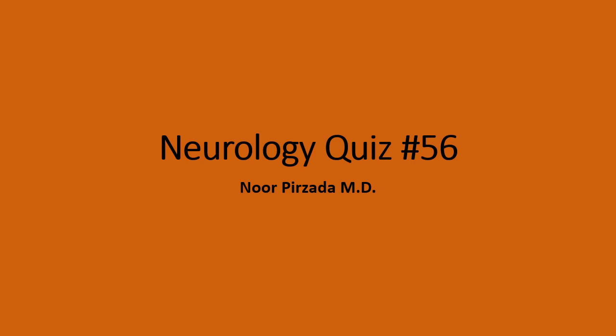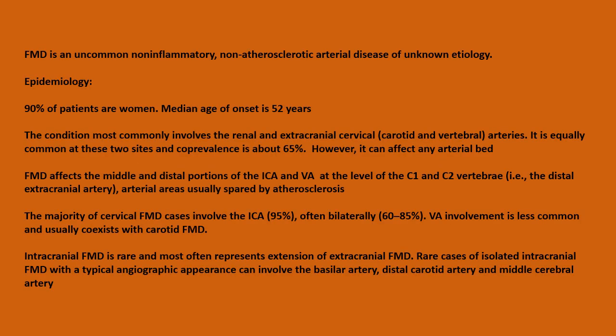Neurology quiz number 56. What is fibromuscular dysplasia or FMD? FMD is an uncommon, non-inflammatory, non-atherosclerotic arterial disease of unknown etiology. Epidemiology: 90% of the patients are women. Median age of onset is 52 years.